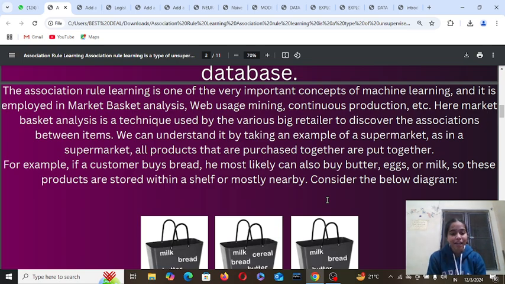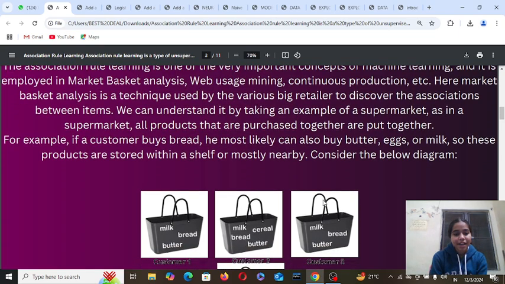In a supermarket, all products that are purchased together are put together. For example, if a customer buys bread, most likely they can also buy butter, eggs or milk.